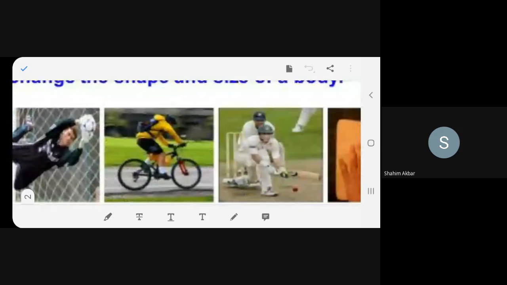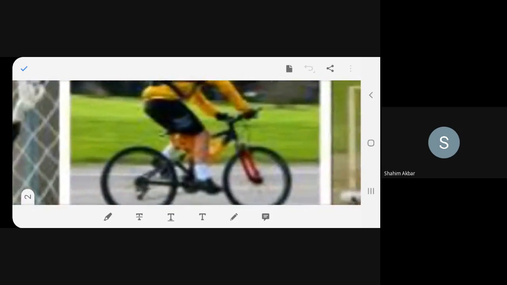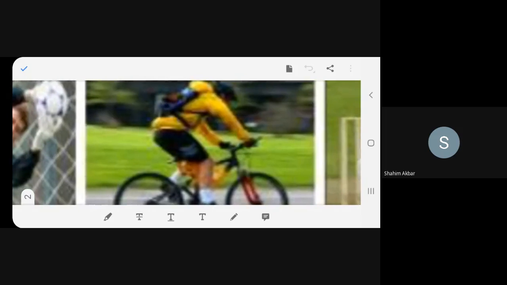Okay? Now this one. What is this person doing? He's pedaling the bicycle. So the cycle was at rest. Now he's making it move. Yes or no? First, the cycle was at rest. Now he's making it move. Or you can take it another way. The cycle is moving. Now he's pedaling it fast to increase the speed of the cycle. Yes? Yes, boys?